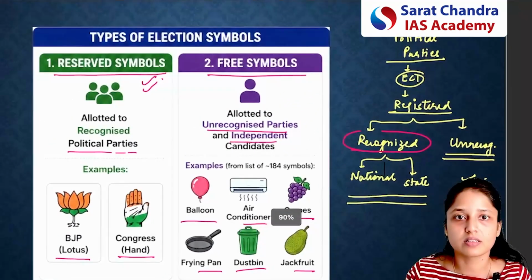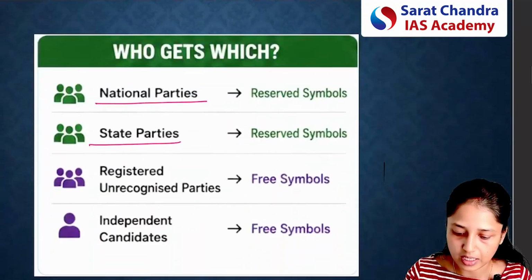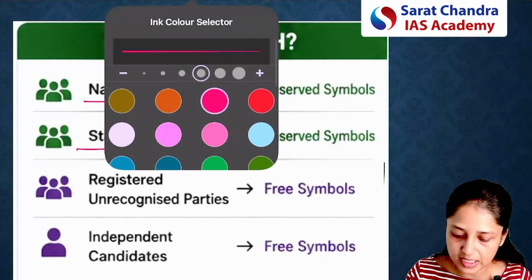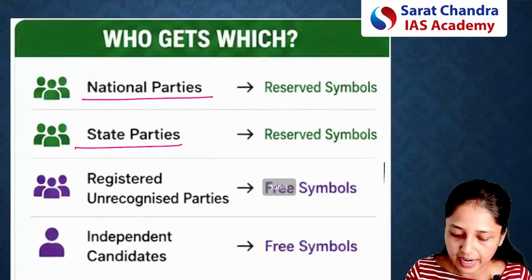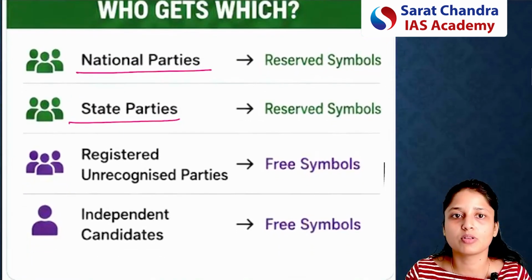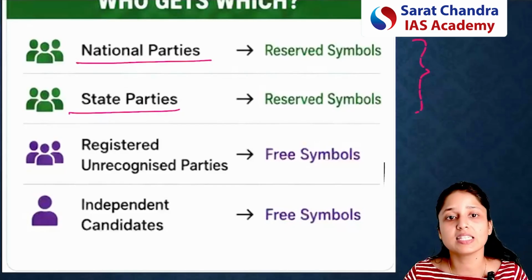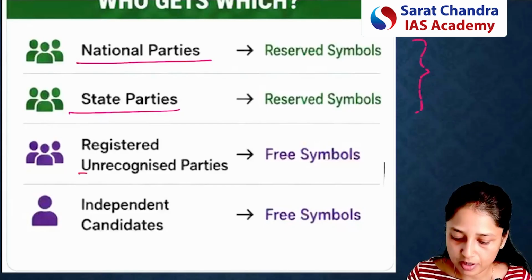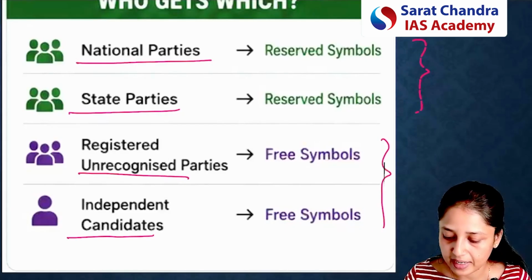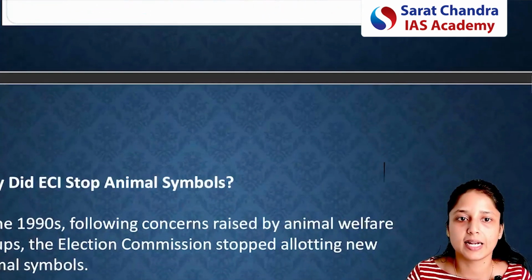So I think we discussed these election symbols. Who gets what? Here we discussed that the recognized political parties will be getting the reserved symbols, while the registered unrecognized political parties and independent candidates will be getting the free symbols in India.